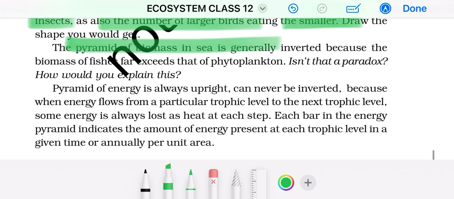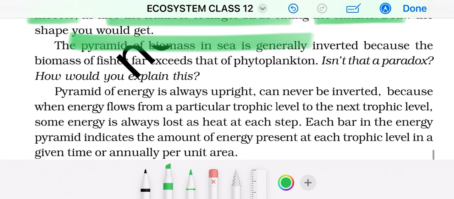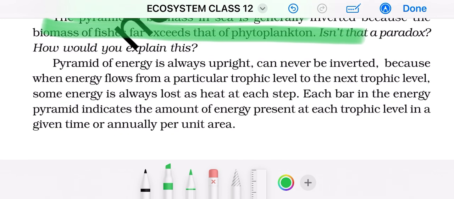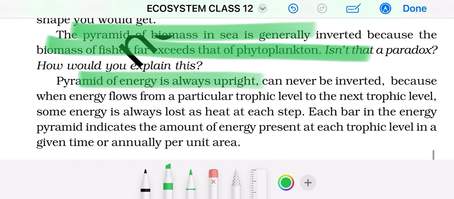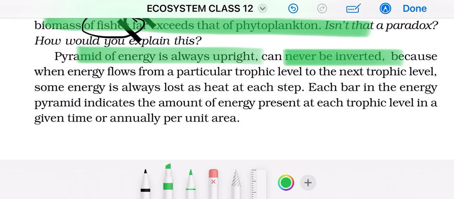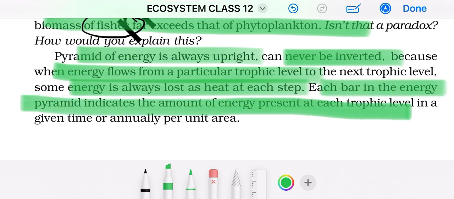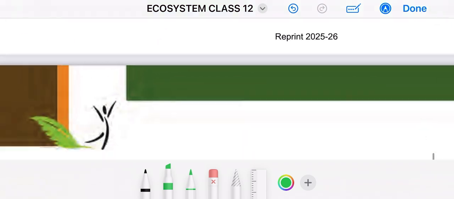The pyramid of biomass in the sea is generally inverted because the biomass of fishes far exceeds that of phytoplankton. For the pyramid of energy, here you can write fishes, small fishes, and also zooplanktons. The pyramid of energy can never be inverted because when energy flows, it follows the 10% law. Some energy is always lost as heat at each step. Each bar in the energy pyramid indicates the amount of energy present at each trophic level in a given time.